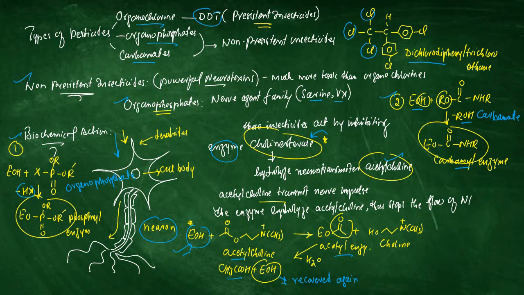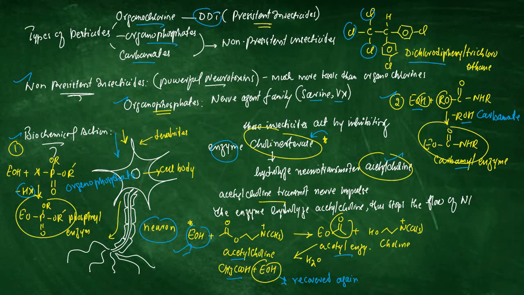Now, whether carbamyl enzyme or phosphoryl enzyme, they are not very soluble in water, so they do not react with water to release the enzyme so that it could stop the acetylcholine.